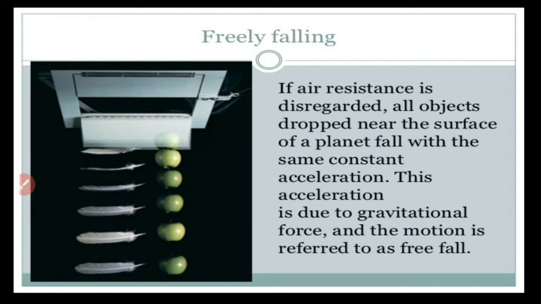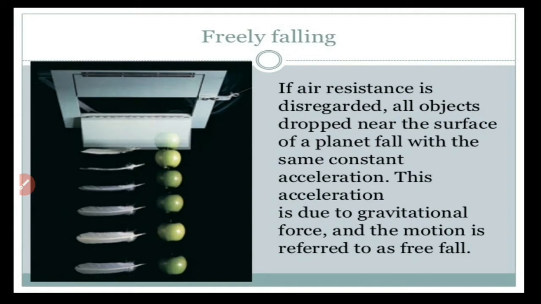So when air resistance is disregarded, all objects dropped near the surface of a planet fall with the same constant acceleration. This acceleration is called acceleration due to gravity because it is due to the gravitational force, and that motion is termed free fall.